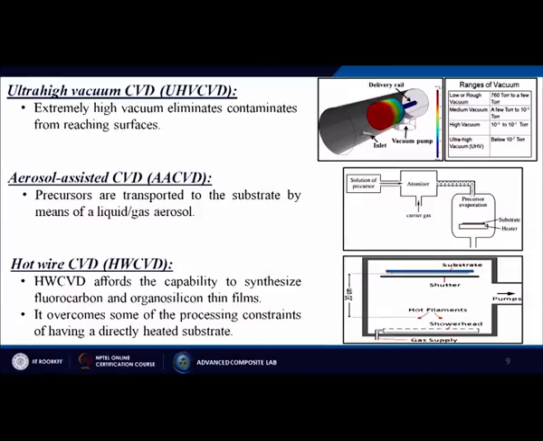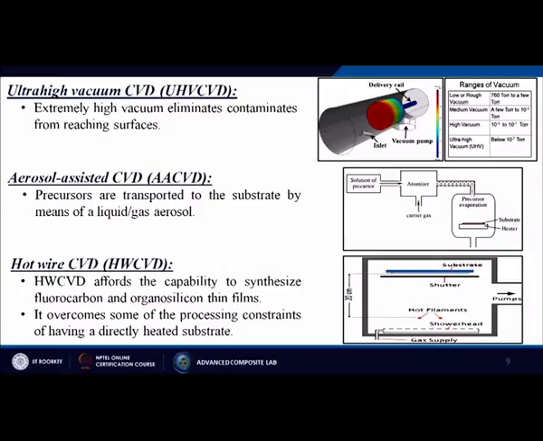Next one is called the hot wire CVD, HWCVD process. HWCVD affords the capability to synthesize fluorocarbon and organosilicon thin films. It overcomes some of the processing constraints of having a directly heated substrate. So, here we are going to use certain kind of heat, that is why it is known as the hot wire CVD process.